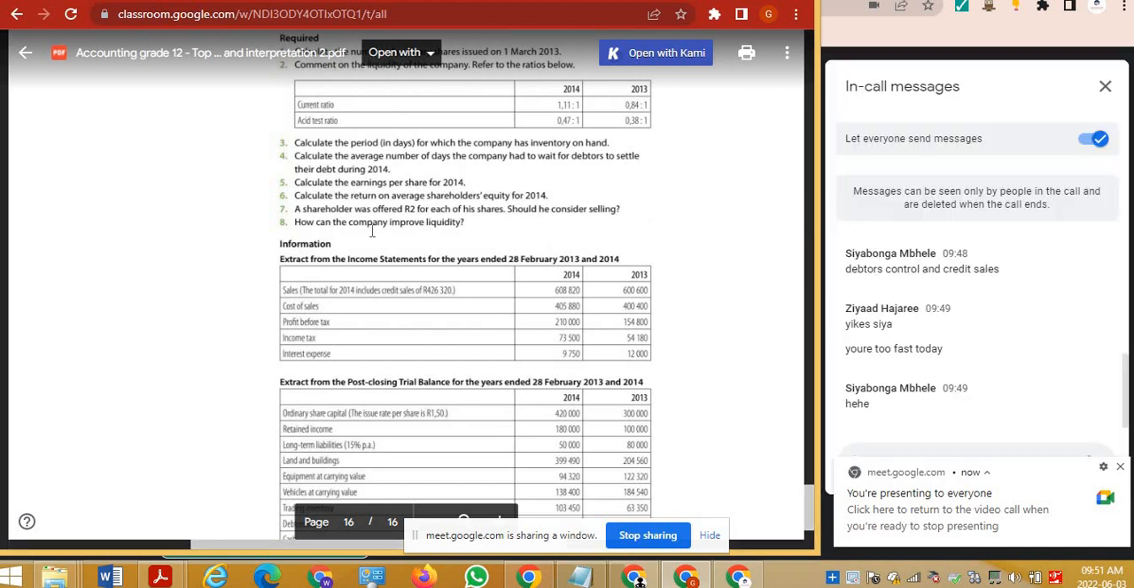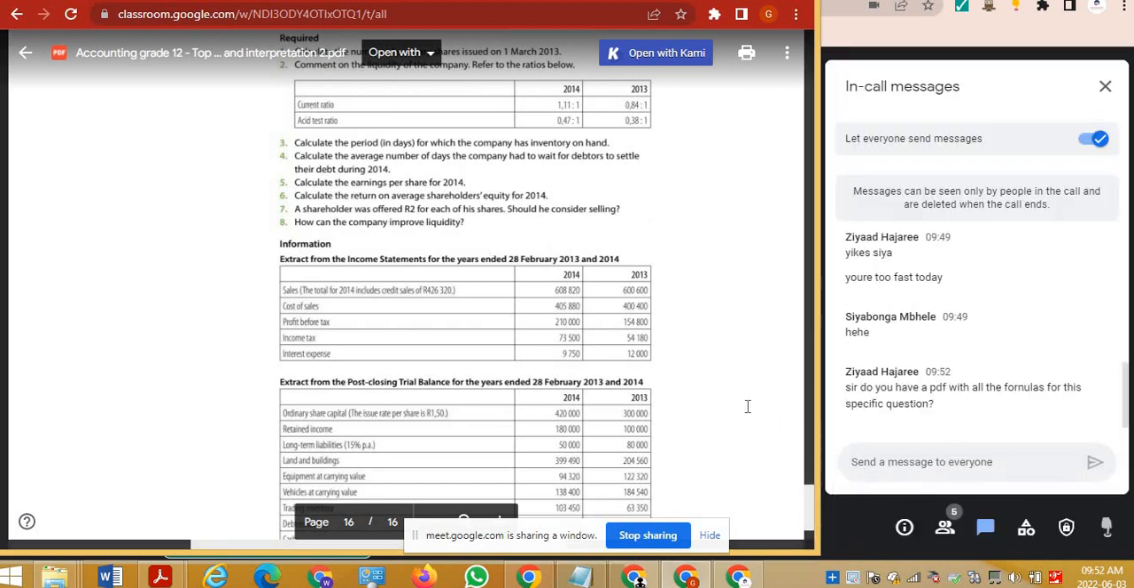Calculate the earnings per share. So now we're talking about earnings. When you want to do your earnings per share, first of all, you need your share amount, how many shares you have, because it's per share, right?